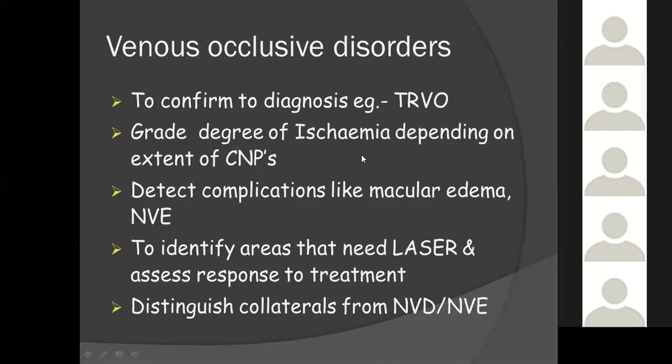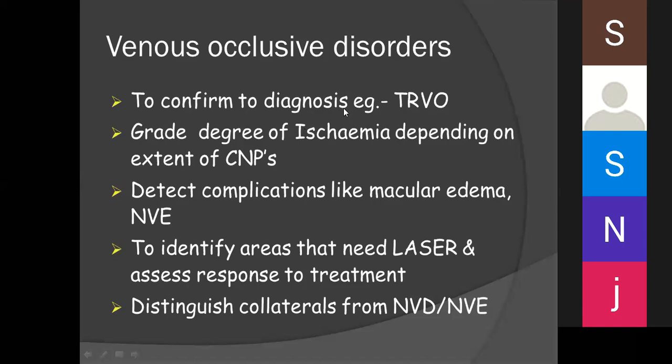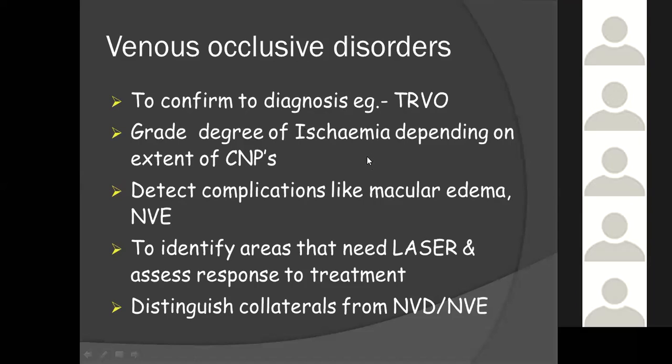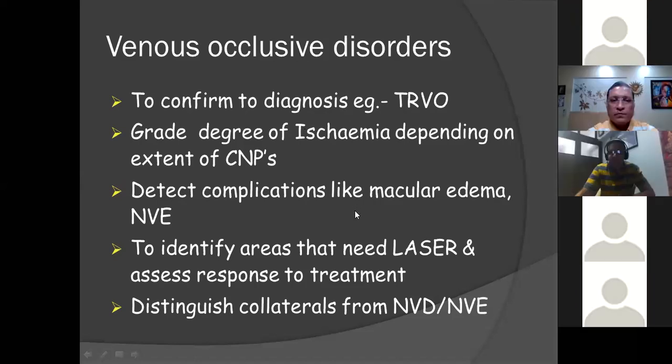So another common indication of FFA is venous occlusive disorders. In venous occlusive disorders, usually we do it to confirm a diagnosis like a TRVO, to grade the degree of ischemia depending upon the extent of the CNPs, detect complications like macular edema, NV, and to identify areas that need laser and assess response to the treatment. Many times in cases of old CRVO, we are not very sure whether what we are looking at the disc is a disc collateral or an NVD. In that case, an FFA comes out to be very handy, which helps us to differentiate between the two and then plan our line of management.